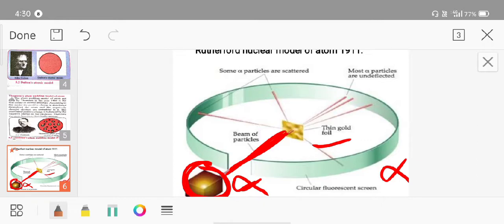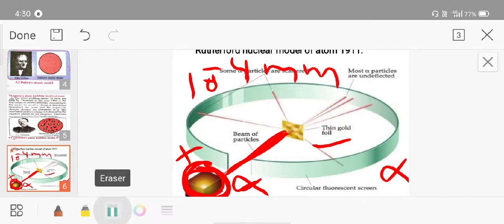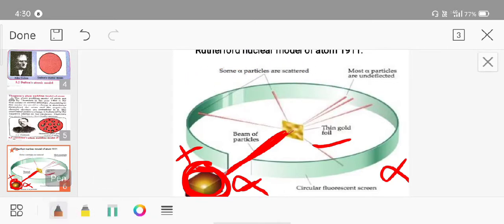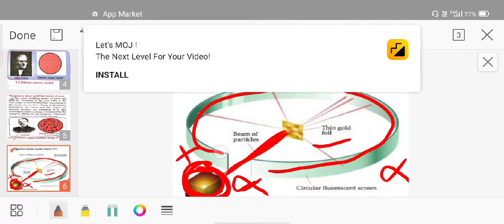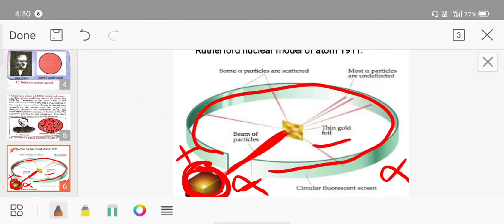Means see, first the radioactive element is present, and the positively charged alpha particles are emitted by this radioactive element. So it is a beam of particles. It is a thin gold foil which has the thickness 10 raised to minus 4 mm, means 10 raised to minus 4 millimeter, means very small. And this circle is the fluorescent screen, circular fluorescent screen is present, okay.